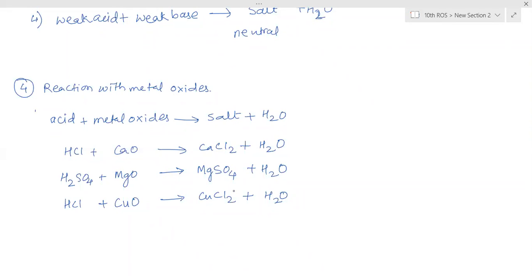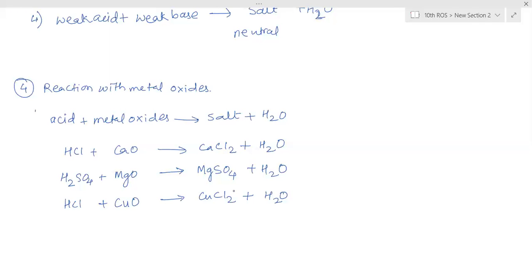So how will the acid be neutralized? The H plus ions of the acid combine with OH minus ions. Now who is providing OH minus ions? The metal oxides are providing OH minus ions. So this means metal oxide has the property of forming OH minus ions in aqueous solution. Therefore these metal oxides are considered as basic in nature. Is this clear?